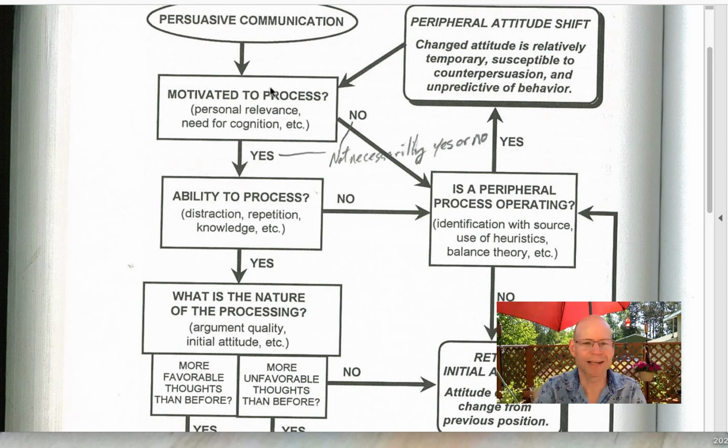So let's take a look at that. Motivated to process? Nah, I don't care. Or I'm motivated and I don't have the ability to? No. Then it says, is a peripheral process operating?